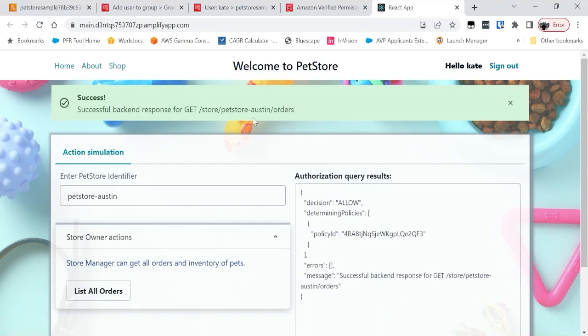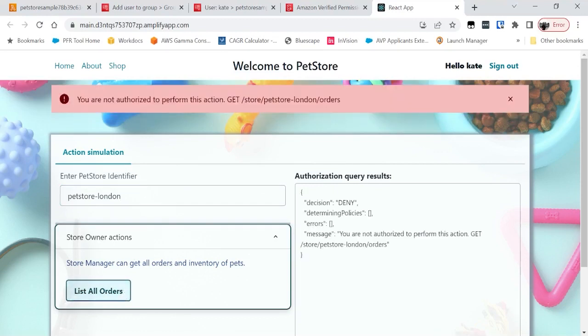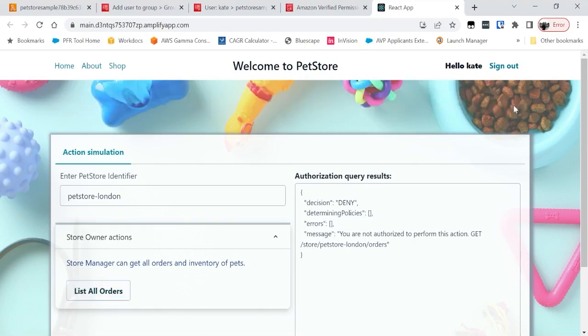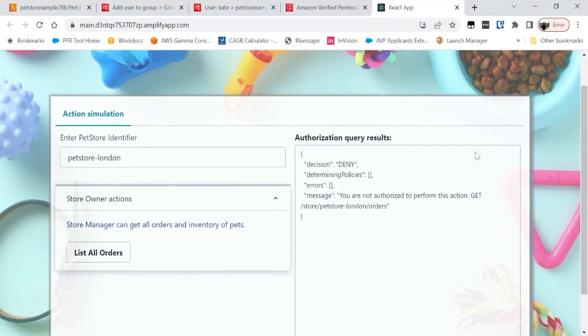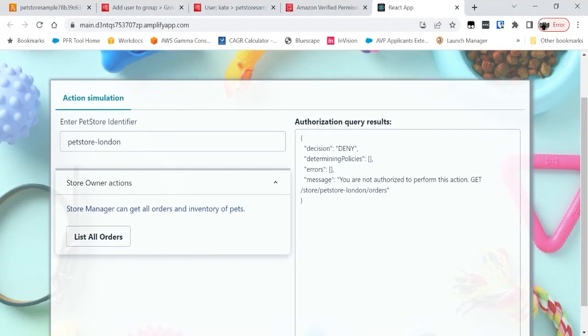Now we also want to ensure that she cannot see orders for Julian's store, which is in London. So let's change this to Pet Store London. So this should result in a deny. And it did because she doesn't own a pet store in London. So this was a quick demonstration of how you can solve the challenge of role explosion using Amazon Verified Permissions and combining role-based and attribute-based policies. So we created one policy that worked across all the stores.